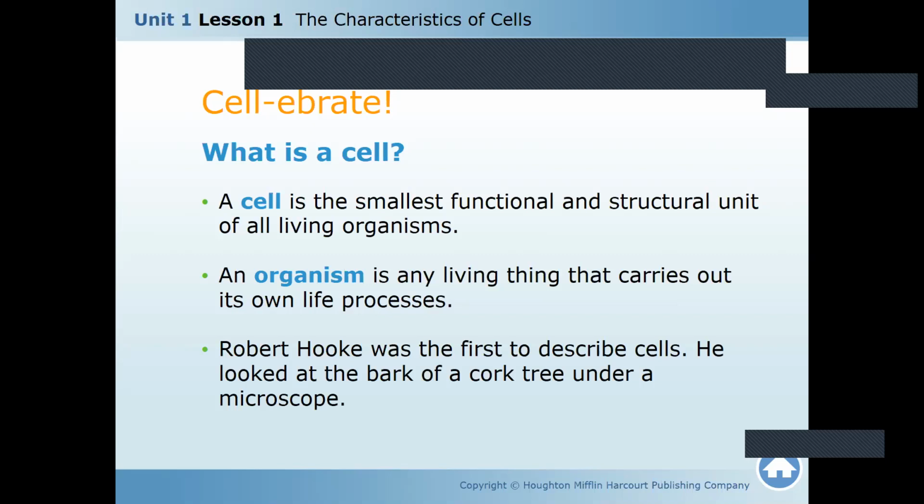Robert Hooke was the first to describe cells.